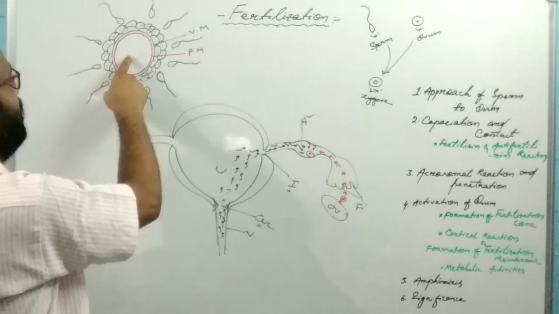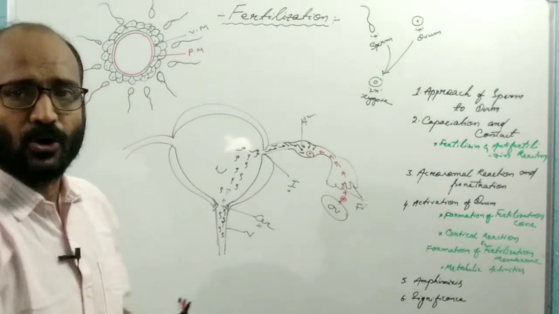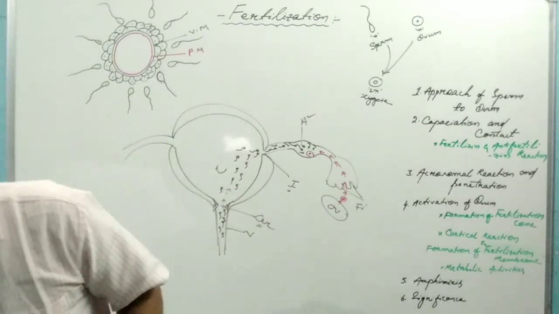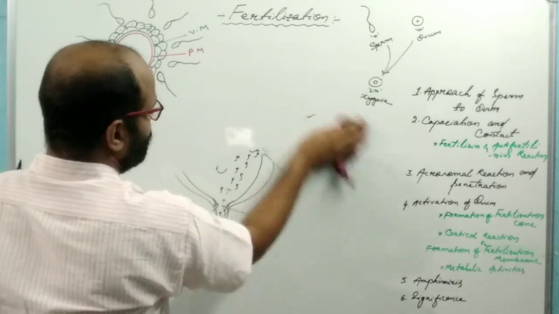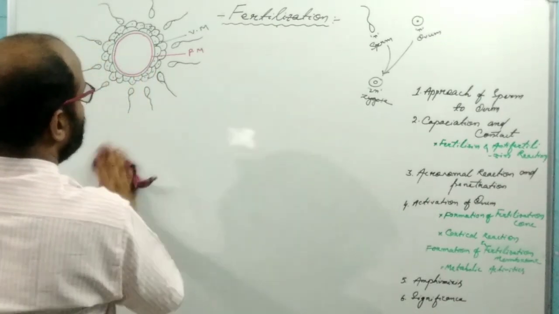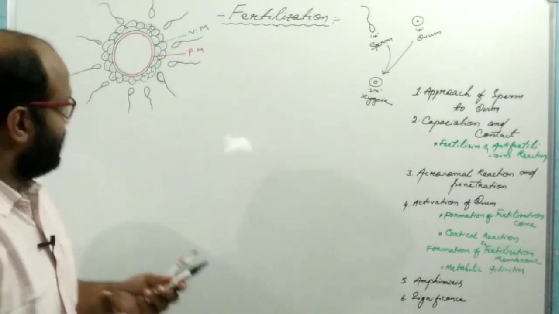If one sperm is fused, then this process is known as monospermy, and this is the natural, normal process.